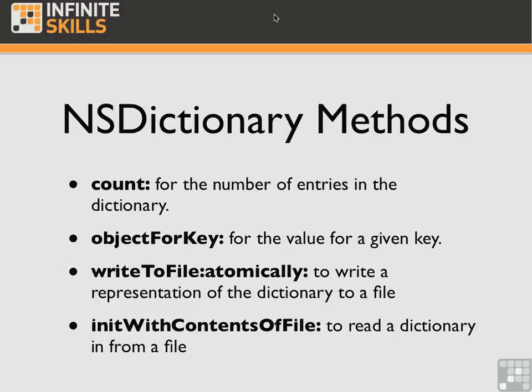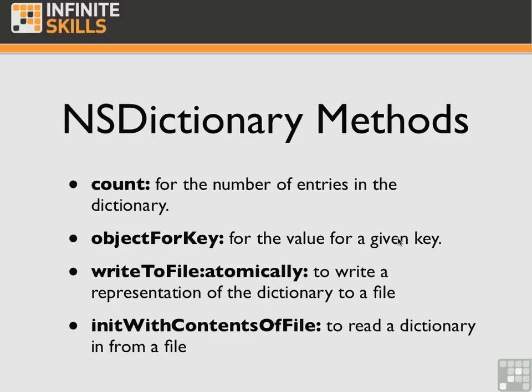So each entry consists of one object, that is the key, and that's usually an NSString, and a second object that is the key's value, which can be anything, but in a property list must be a property list object. And within a dictionary, the keys are unique. You use a key to look up the corresponding value. And this works just like your real-world dictionary, where the word is the key and its definition is the value. So, for example, if you have an NSDictionary that stores the currency symbol for each currency, you can ask that dictionary for the currency symbol, which is the value, for a particular type of currency, such as the euro, which would be the key. You would look up euro as the key, and you would get back the symbol, which is the value.